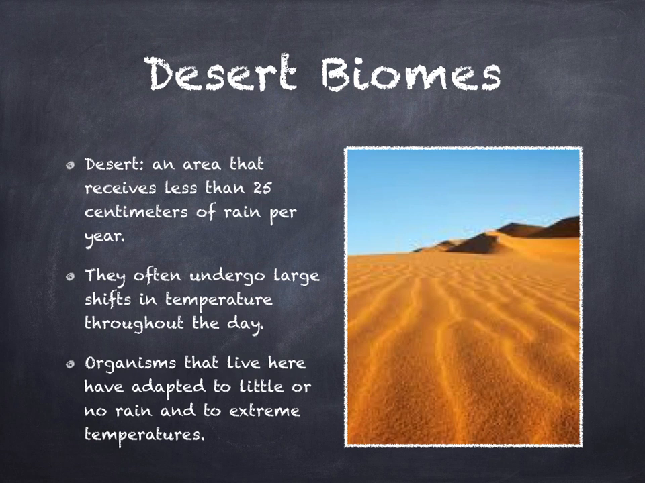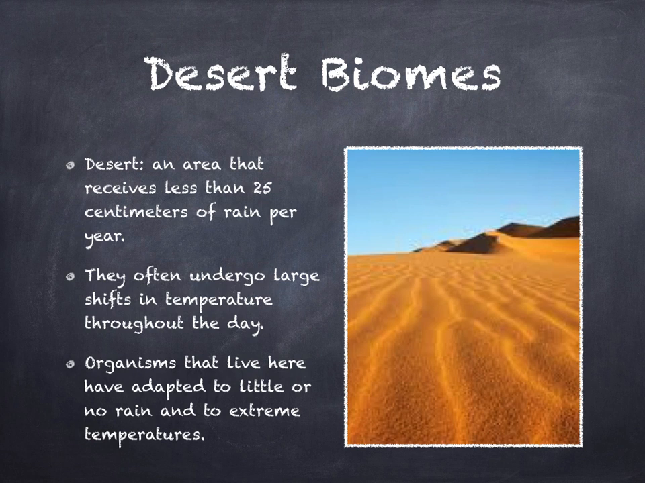Desert biomes. The first stop on your expedition is a desert. You step off the bus into the searing heat. A desert is an area that receives less than 25 centimeters of rain per year. Some of the driest deserts may not receive any precipitation in a year.